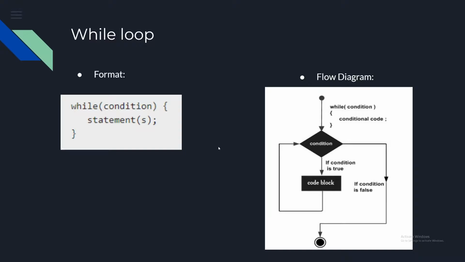So the first loop we'll talk about is a while loop. A while loop uses the while keyword and then it has a condition after it. And while that condition is true, it'll run these statements. You'll see with the flow diagram here, main program goes to condition. If the condition is true, it runs that code block and it keeps rerunning it until the condition is false. And then it will continue on with execution of the program.